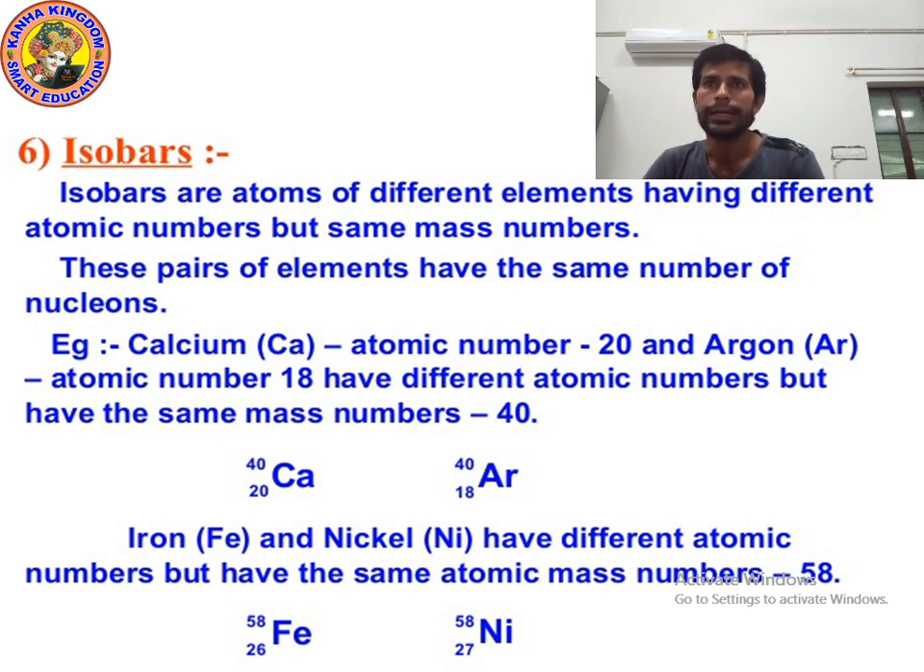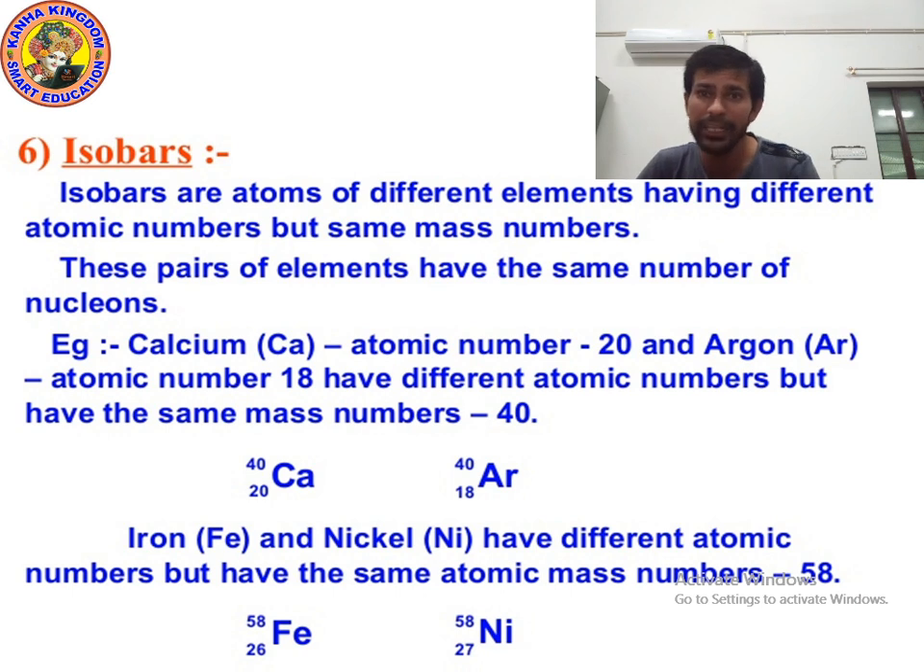Okay. Calcium, Ca, atomic number is 20. Argon, Ar, atomic number is 18. They have different atomic numbers but the same mass number. You can see, what is the atomic number of calcium? 20. What is the atomic number of argon? 18. But what is the mass number? 40, 40, same mass number.